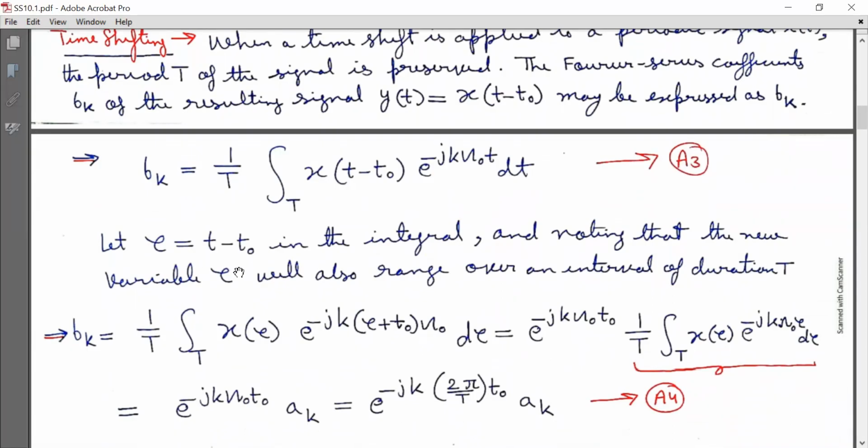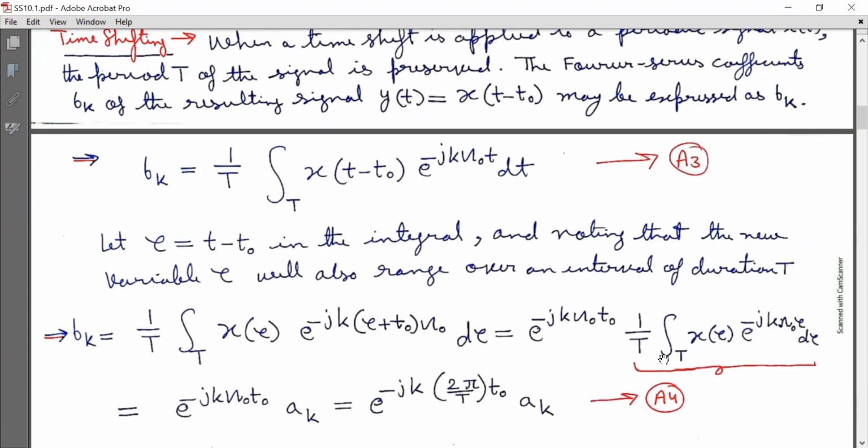Now let tau equal t minus t naught in the integral, noting that the new variable tau will also range over an interval of duration capital T. Now b_k in equation A3 becomes, as shown in equation A4, b_k equal to 1 by T integration over a period capital T of x(tau) e raised to minus jk (tau plus t naught) omega naught d tau, and that is equal to e raised to minus jk capital omega naught t naught times 1 by capital T integration over a period capital T of x(tau) e raised to minus jk capital omega naught tau d tau.